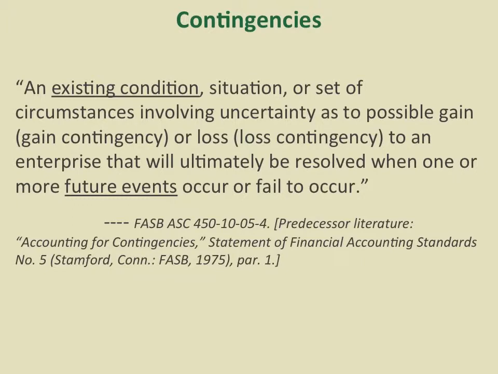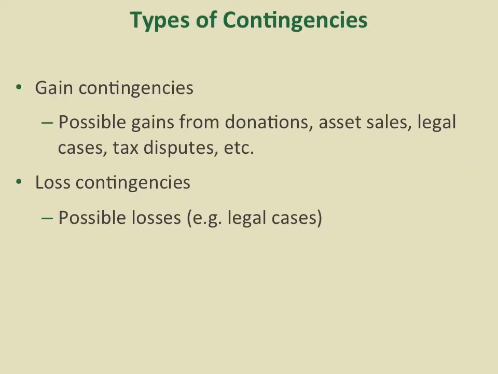So, what is contingencies? FASB defines contingencies as an existing condition, situation, or set of circumstances involving uncertainty as to possible gain or loss to an enterprise that will ultimately be resolved when one or more future events occur or fail to occur. So we see that a major characteristic of contingencies is that it depends on future events. It could be gain, it could be loss.